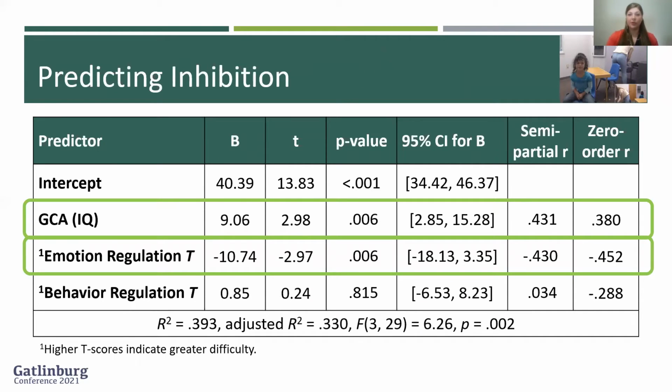We conducted a multiple regression predicting inhibition as measured by the total time children looked away from the gift. Intellectual abilities and emotion regulation were significant predictors. No significant effect was found for behavior regulation. After controlling for behavior regulation, higher intellectual ability and better emotion regulation predicted inhibition.